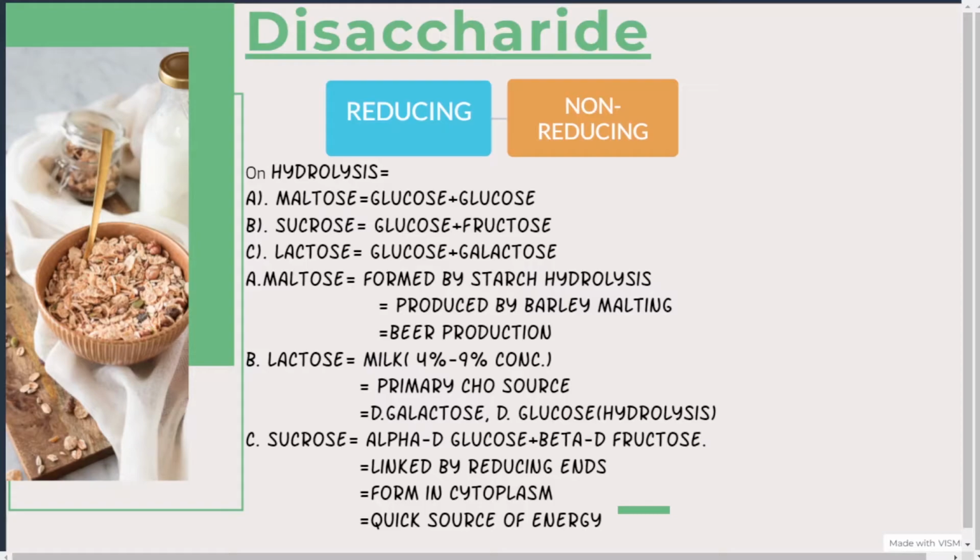Please listen to me carefully. Reducing end means it has a free aldehyde or ketone group. Whenever we say reducing end, it basically means a free aldehyde group or ketone group. Simple as that.